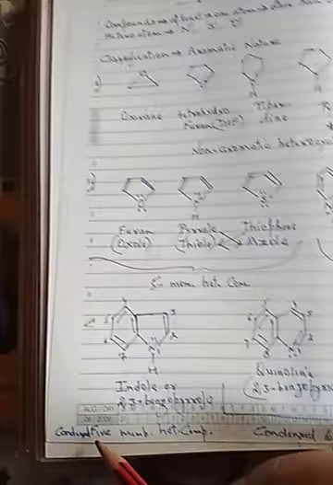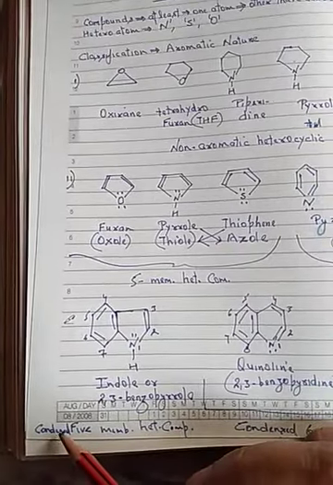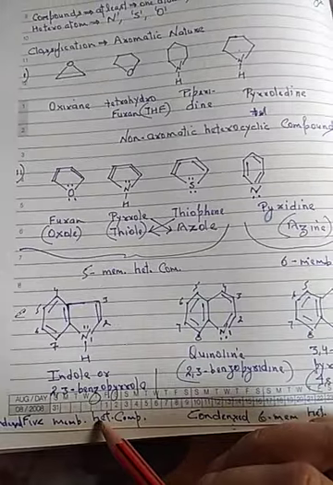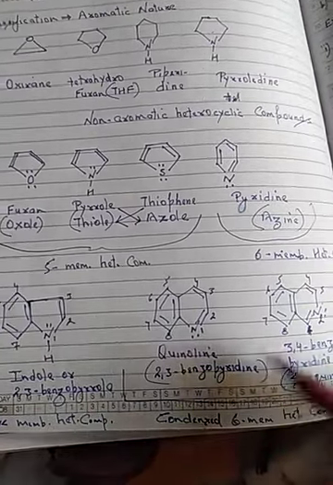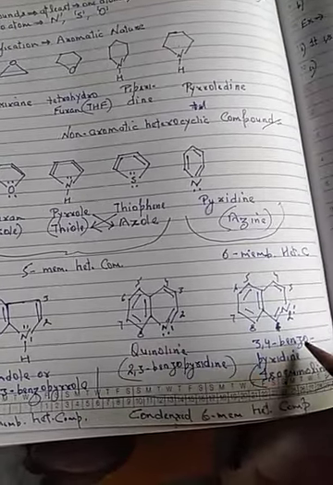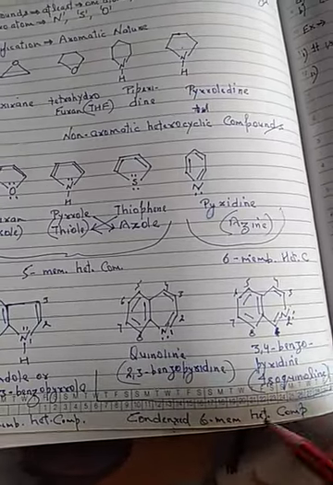These are called fused or condensed 5-membered heterocyclic compounds, and both quinoline and isoquinoline are called condensed 6-membered heterocyclic compounds.